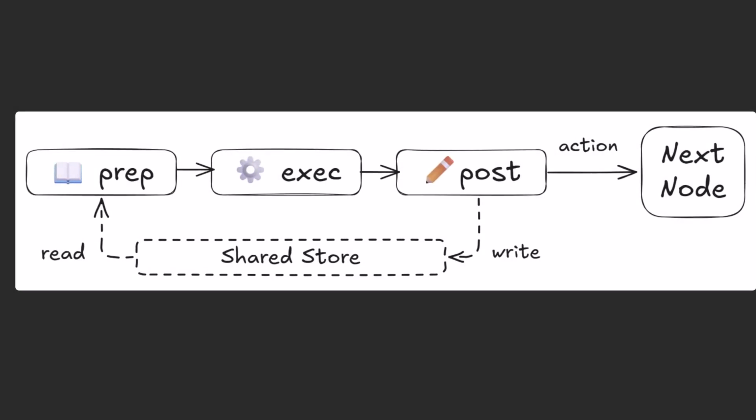Let's visualize this whole process. The node's prep method takes data from the shared store. The isolated exec step does its work. Then the post step writes data back to the shared store and outputs an action to tell the system where to go next.